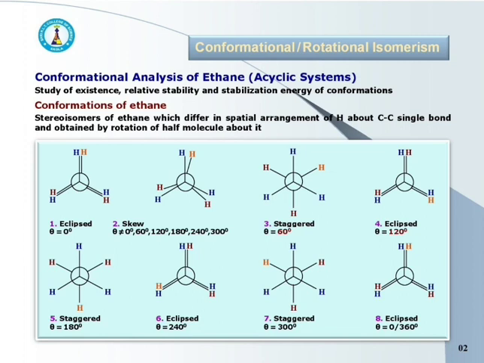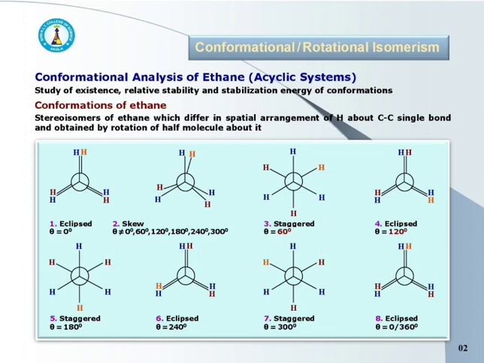Next is eclipse with dihedral angle 120 degree. Fifth one is staggered conformation, dihedral angle 180 degree. Sixth is eclipse, dihedral angle 240 degree. Seventh is again staggered conformation having dihedral angle 300 degree, and last, that is eighth, is eclipse with dihedral angle 360 degree, or we can say it is 0 degree, because it is exactly the same as the first one.